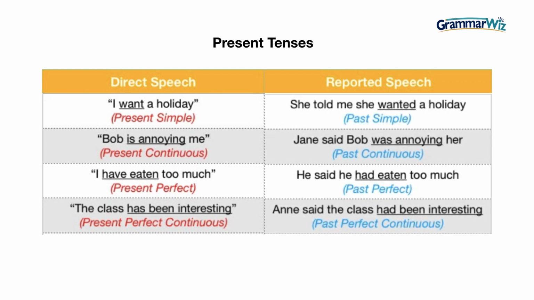But if we look at the reported speech, we can see that it has gone back a tense. So "I want a holiday" has gone back to the past simple, wanted a holiday. "Is annoying" has gone to was annoying. "Have eaten" has gone back a tense to past perfect, had eaten. Or "has been interesting" has gone back to had been interesting, the past perfect continuous.